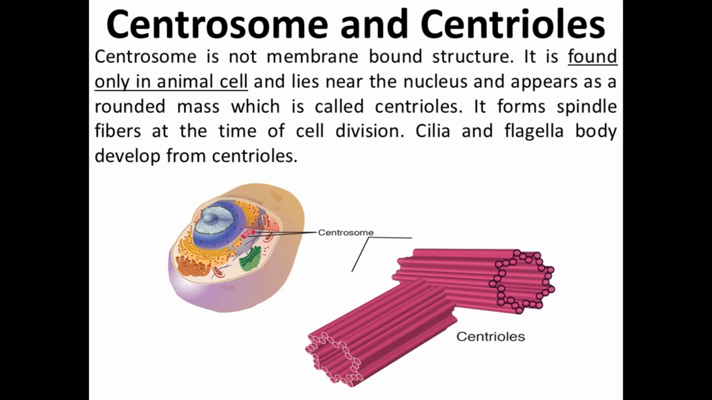The centrosome is responsible for the cell division. They form spindle fibers at the time of cell division, and these spindle fibers help in separating the chromosomes. The cilia and flagella, which are responsible for the locomotion movement of the animals, they are developed from these centrioles. This is the diagram of centrosome and centrioles.